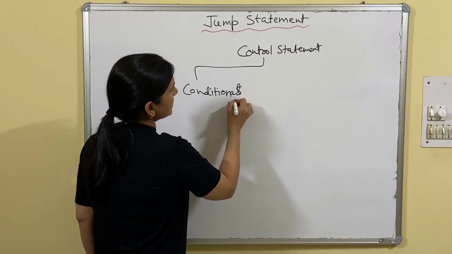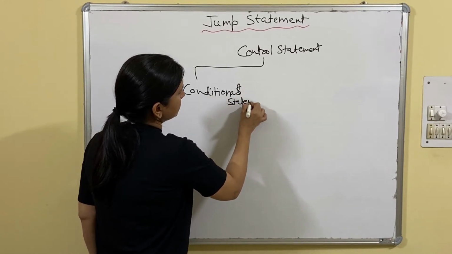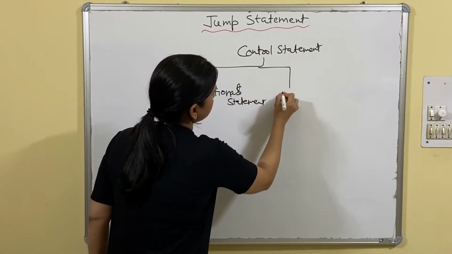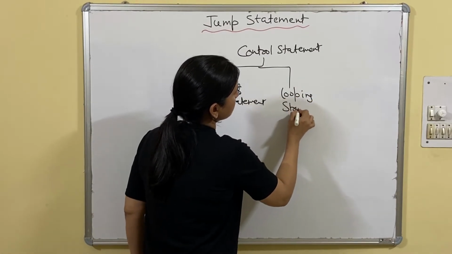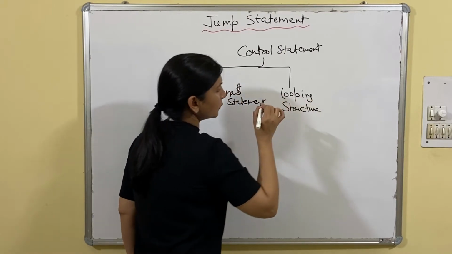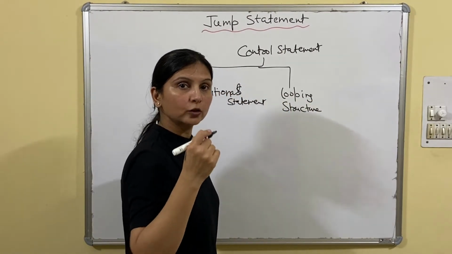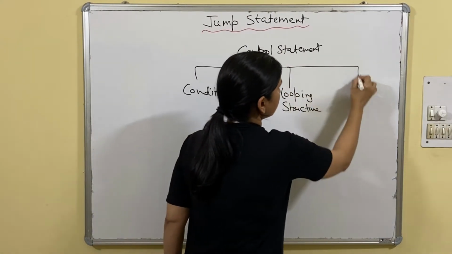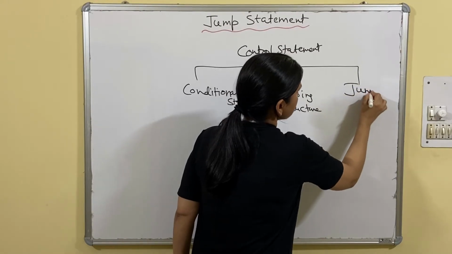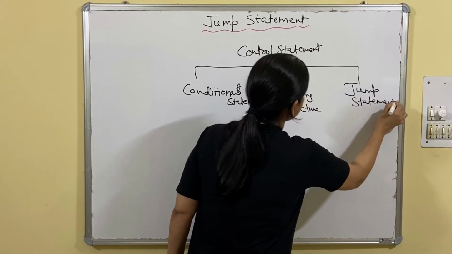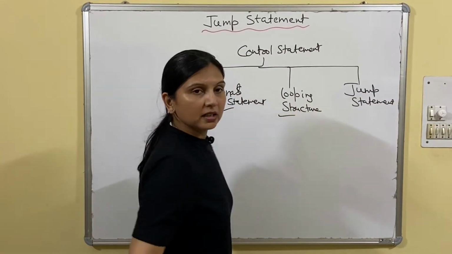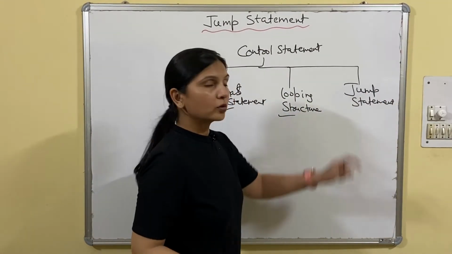Conditional statement. Second, the looping structure. Three types of loop we have discussed: for loop, while loop and do while. And the third one is the jump statement. So these two we have already discussed. Now today we will talk about the jump statement.